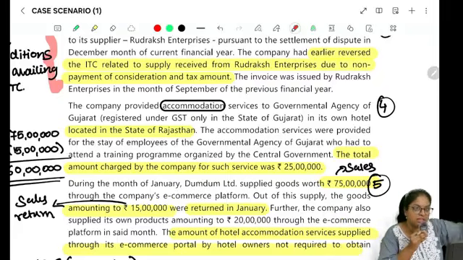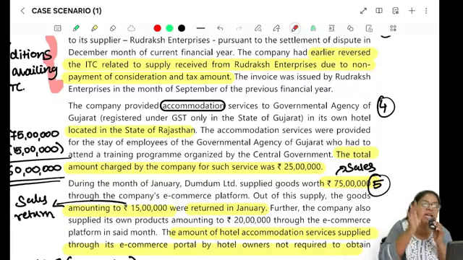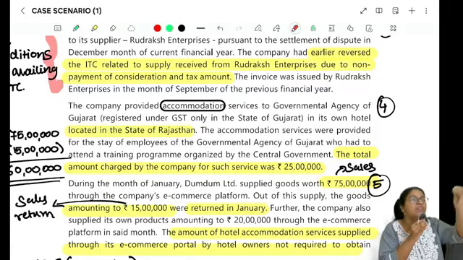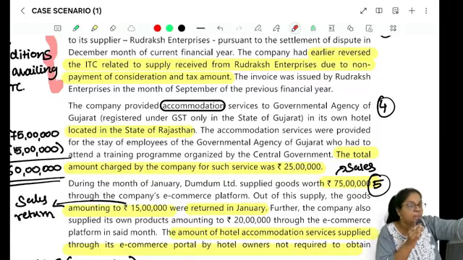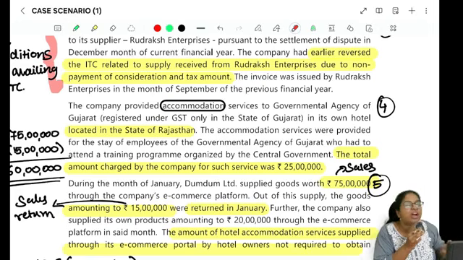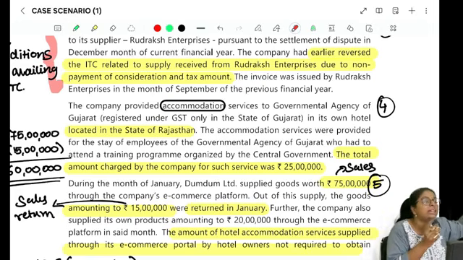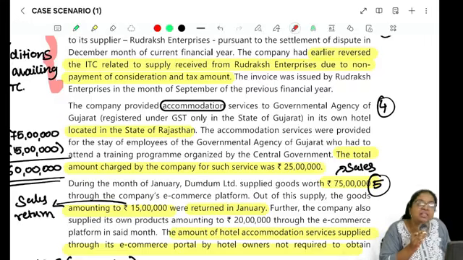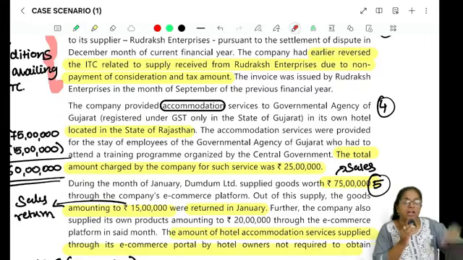When LOS and POS are in the same state, it is CGST and SGST, here CGST and SGST of Rajasthan. Now you tell me, can I deduct TDS in this case? The answer is no, because if I deduct TDS, I am deducting it on behalf of this Gujarat government. So if I deduct, I have to deposit it in the SGST of Gujarat. But the SGST that you are getting is Rajasthan's SGST. Hence the TDS will not apply here.